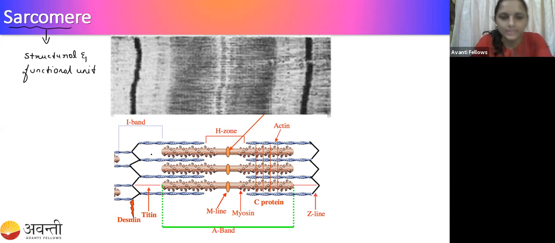Here you can see the I band, which I told you is made up of actin filament, which is very thin. And the dark band is called the myosin filament.